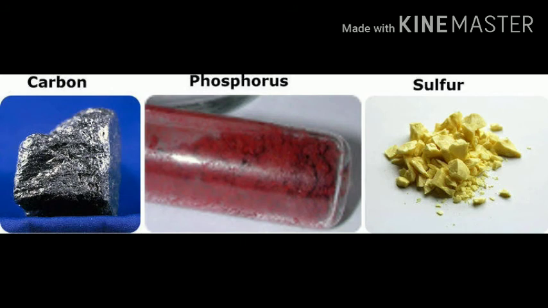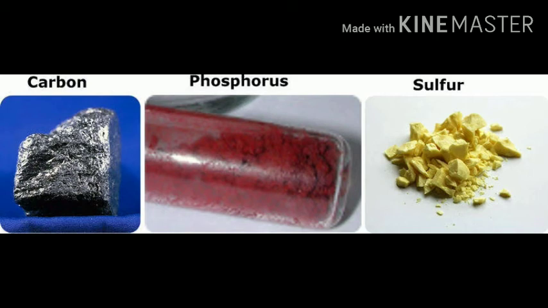What about non-metals? Let us check the case of non-metals, whether they are acidic or basic. Sulfur is a non-metal. Sulfur reacts with oxygen producing sulfur dioxide gas. When sulfur dioxide is dissolved in water, sulfurous acid is formed.